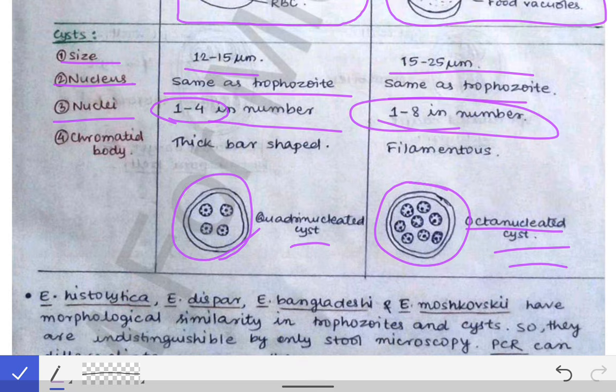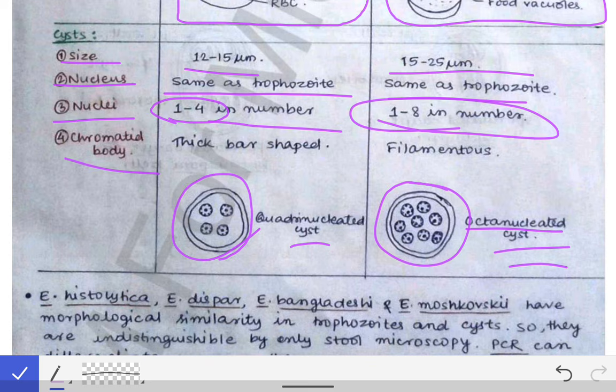Remember, everything is more in case of the coli. The size was also more, the number of nuclei is also more, everything is more. So the coli has the upper hand. By that you can remember.